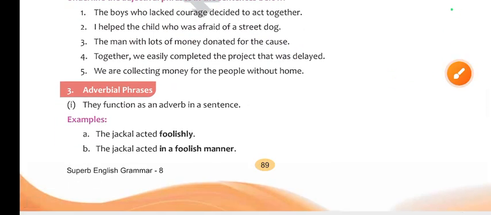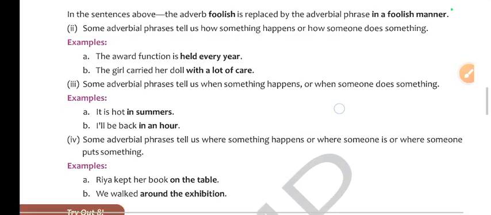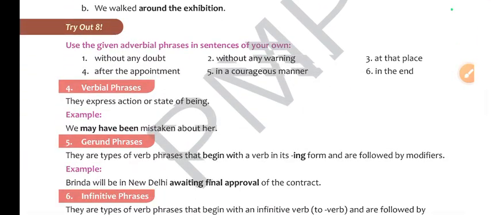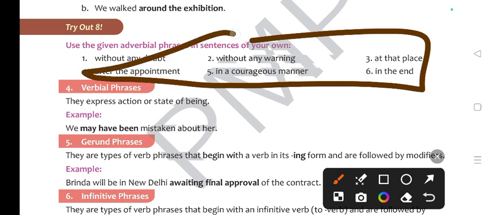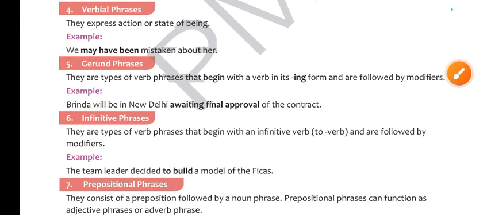They function as an adverb in a sentence. Okay, it's very easy. You can easily find out. Now look at the example. You use the given adverbial in a sentence of your own. Without any doubt, here you have to make a sentence. Okay, so just make the sentence using these words. This is your task. Now verbal phrase.